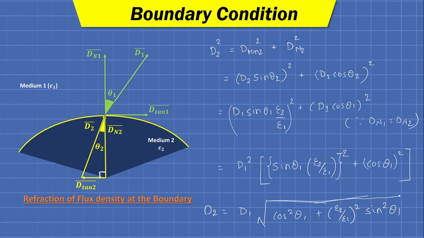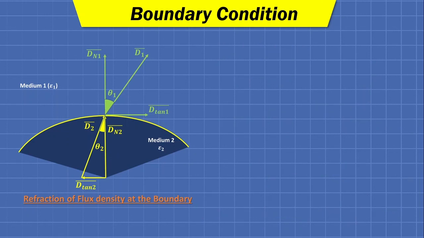So this is the equation to determine the magnitude of density in the second medium if we know its magnitude in the first medium. Okay, so we can directly calculate the magnitude of density. So the final equation that we got for the density in the second medium is D2 equals D1 square root of cos square theta 1 plus epsilon 2 upon epsilon 1 whole square sine square theta 1.